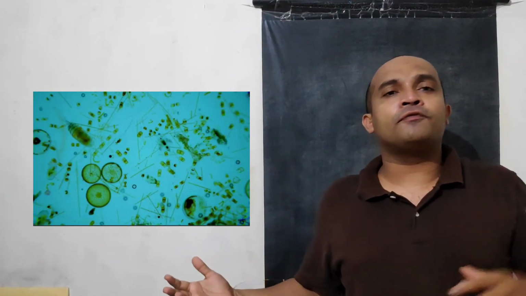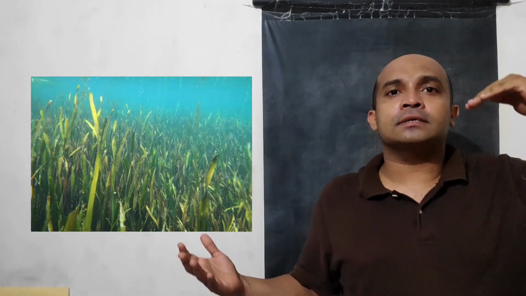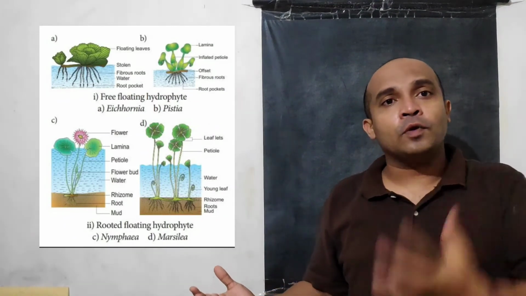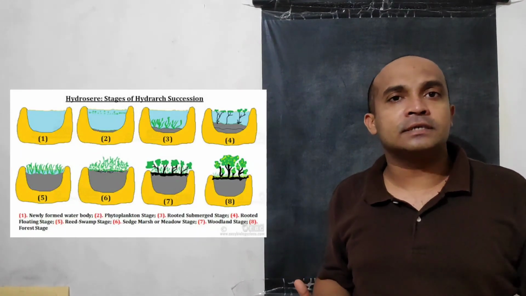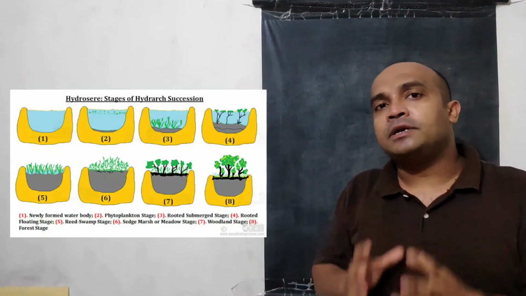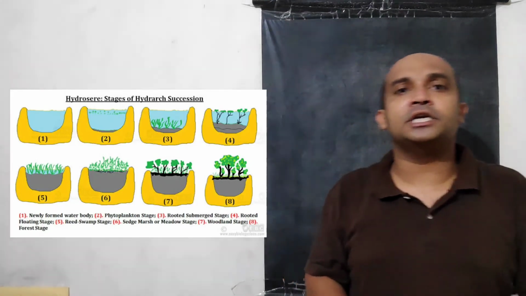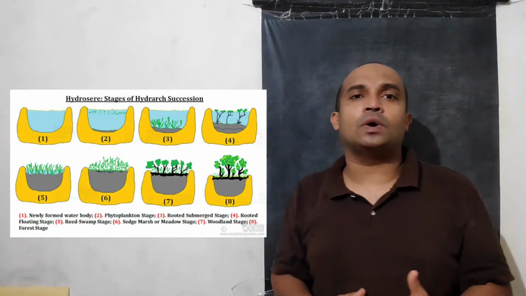In primary succession in water, phytoplanktons are the pioneer species, and these organisms then lead to the formation of rooted submerged plants. Then again it will lead to rooted floating plants, then the reed swamp stage, then the marsh meadow stage, then the scrub stage, and then ultimately it leads to growth of tall plants. So this is how succession in hydrarch or hydric condition proceeds.